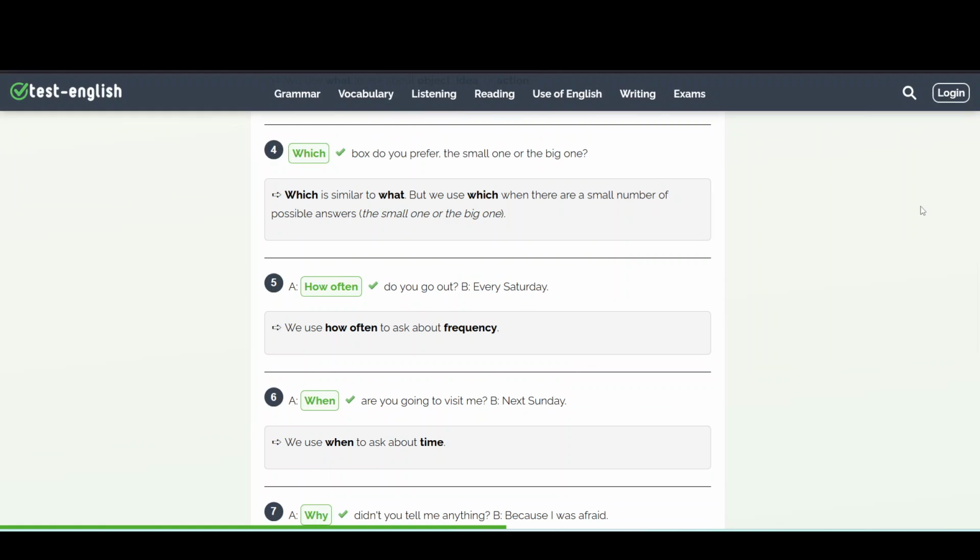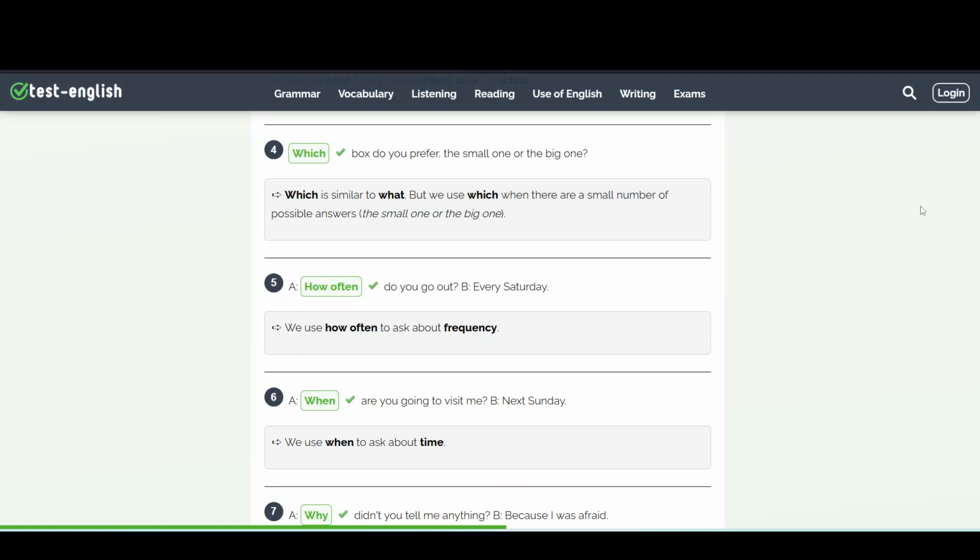Number 4, which box do you prefer? The small one or the big one? Which is similar to what, but we use which when there are a small number of possible answers. The small one or the big one? Number 5, how often do you go out? We use how often to ask about frequency.